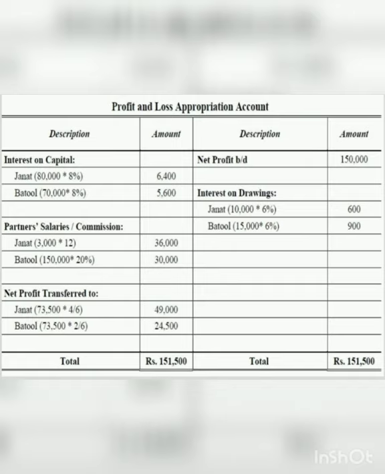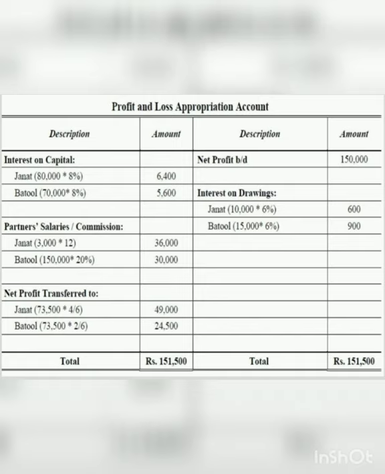So we will provide interest on Jannat's capital, 8% of 80,000, the rate into the capital provided, that is 6,400. And for Batul, with 70,000 capital, we'll give interest 8% on 70,000, that comes to 5,600. So interest on capital is given.